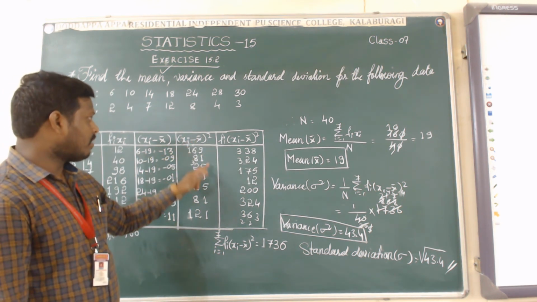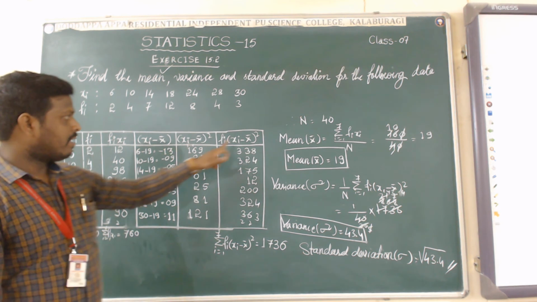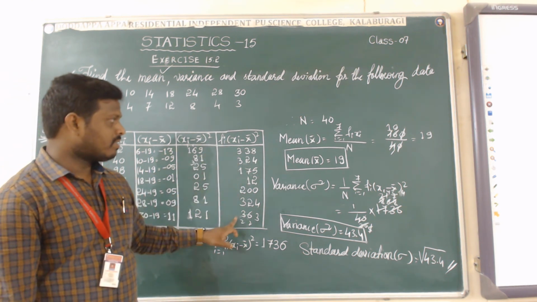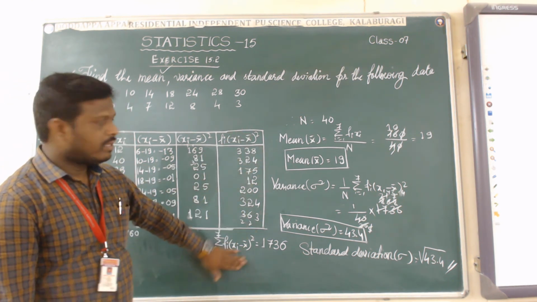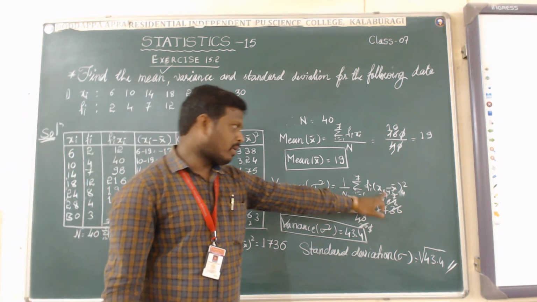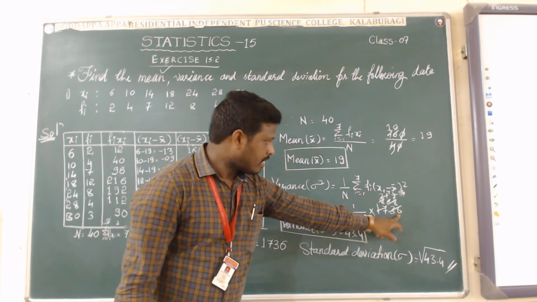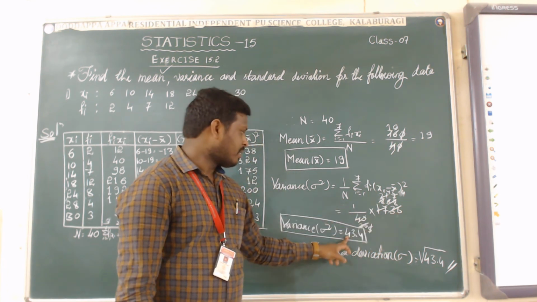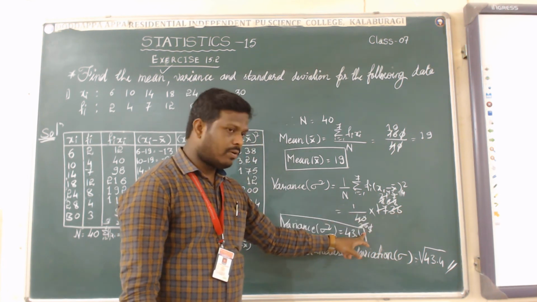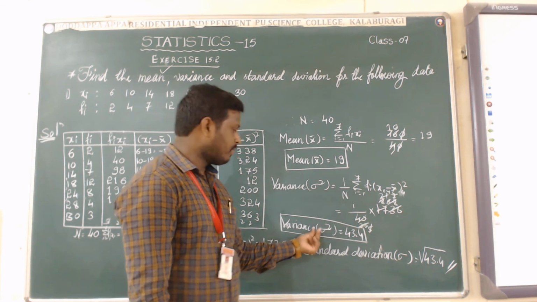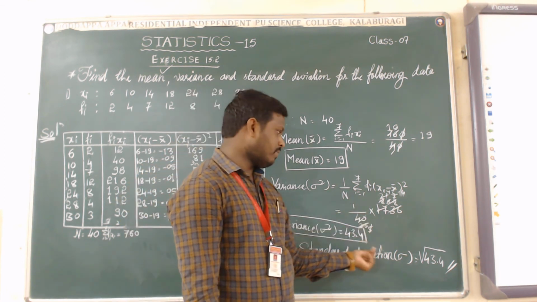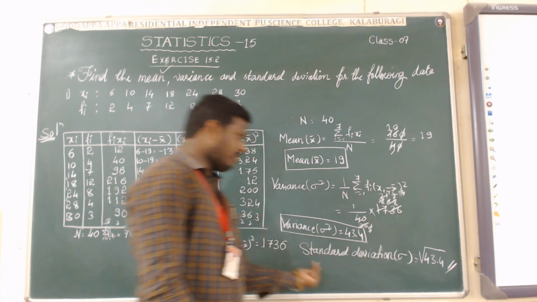After getting these, you have to multiply with frequency. We will get these values. After getting these values, we add all of them. Then go to find the variance. The formula is this: substitute the respective required values and simplify. We will get variance 43.4. After getting this, we take the square root of 43.4. That is the standard deviation.